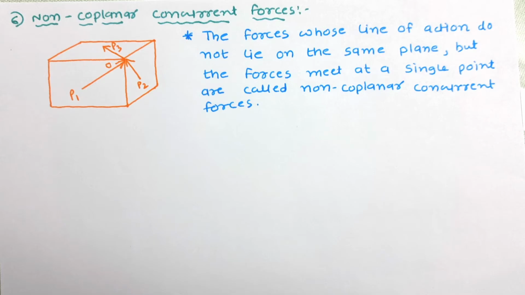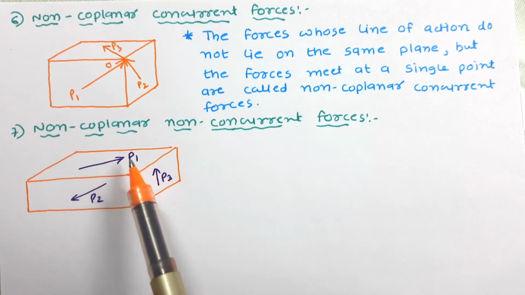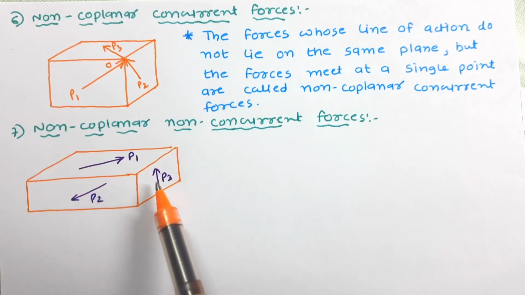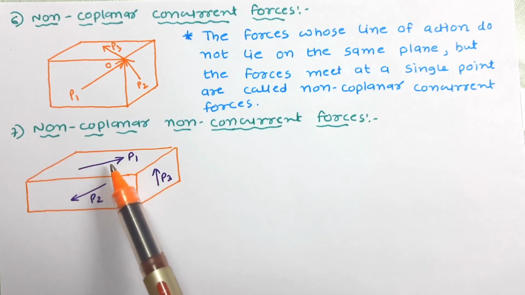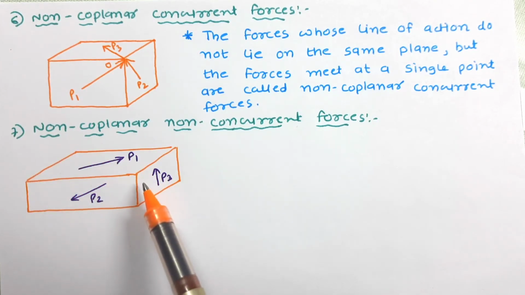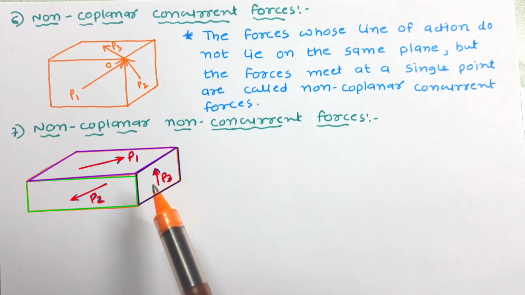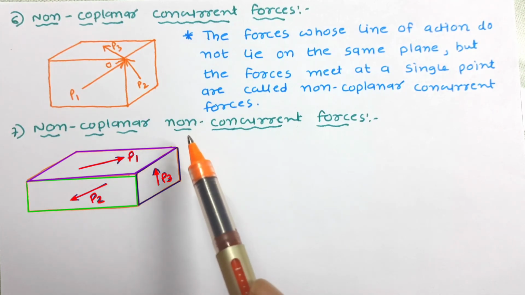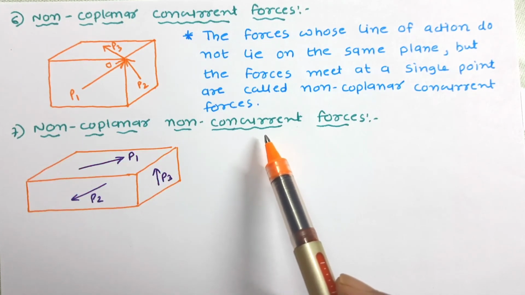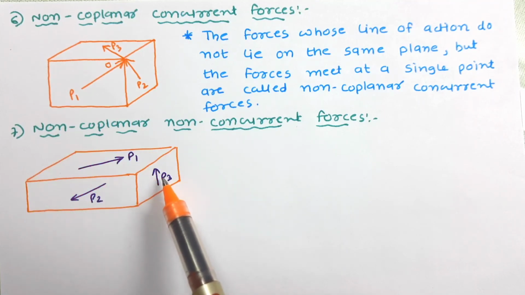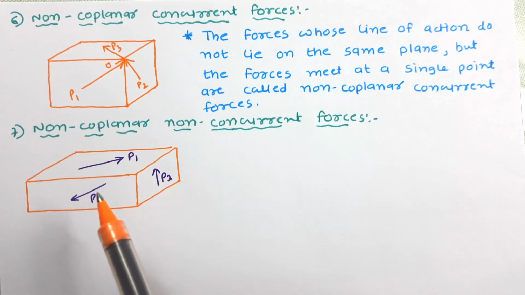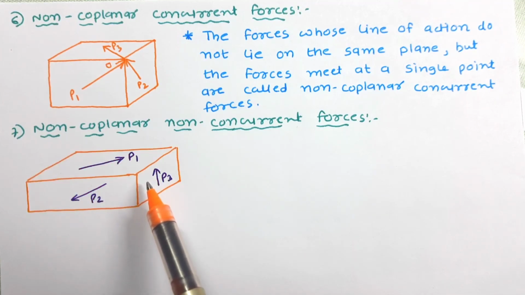Let us move ahead with non-coplanar non-concurrent forces. In this figure, three different forces P1, P2 and P3 are there. These forces are acting on different planes. They are not lying on the same plane. So these forces are non-coplanar forces. In addition to that, their line of action are also not meeting at any point. So these forces are also non-concurrent forces. These forces P1, P2 and P3, we can say these are non-coplanar, non-concurrent forces.